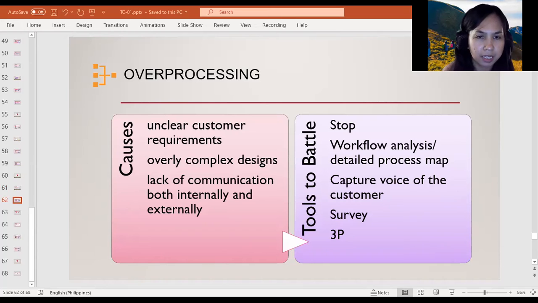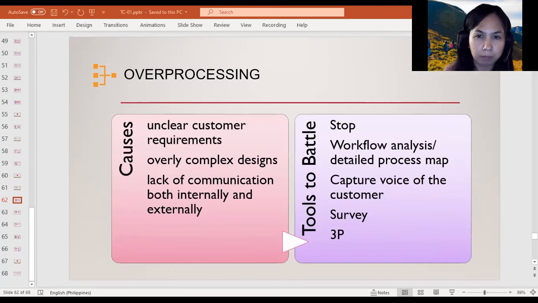So that said, what do we do now? What tools can we use to battle processing waste? The first thing that we can do is to simply stop. So in other words, once we recognize the waste of processing, we should stop doing it. And while this might not sound like earth-shattering advice, no, this one technique could literally save you and your company a lot of time and money. And what else?